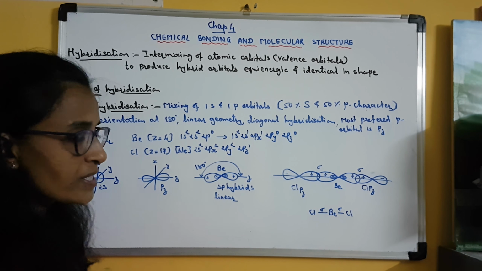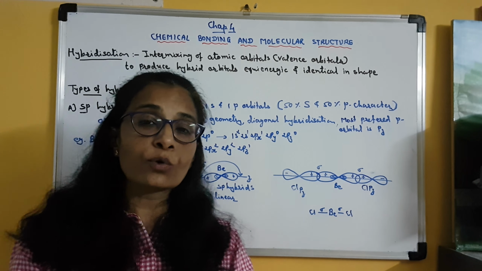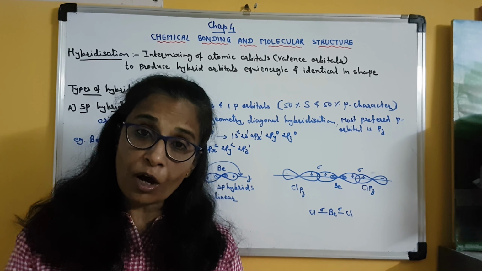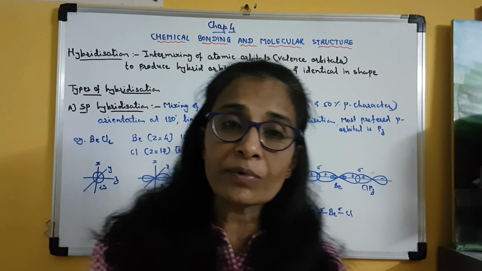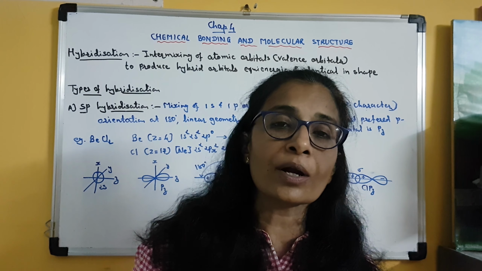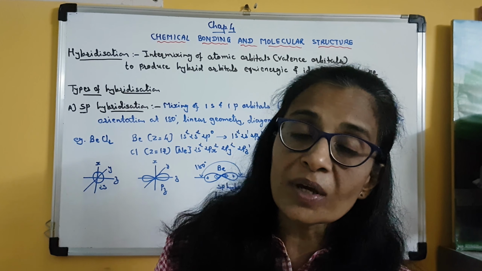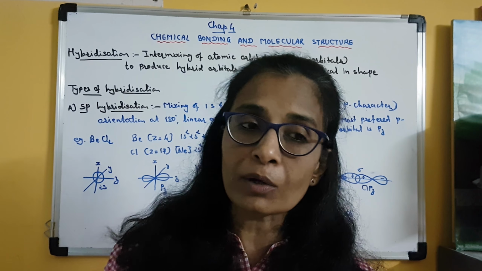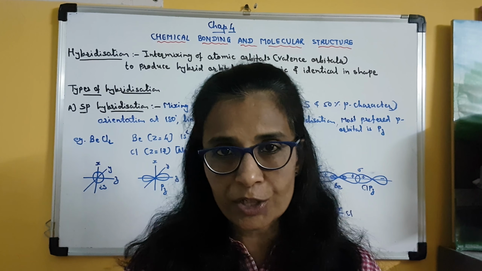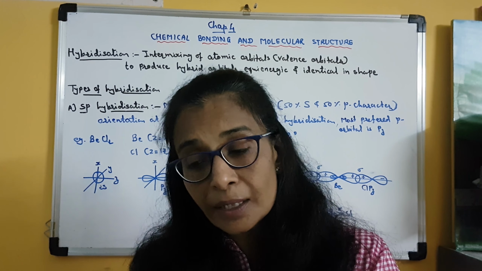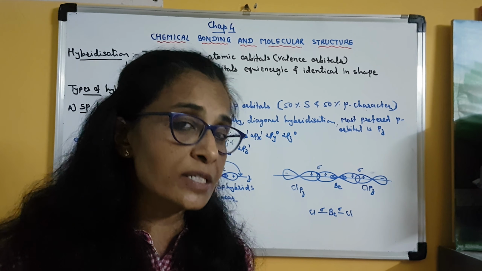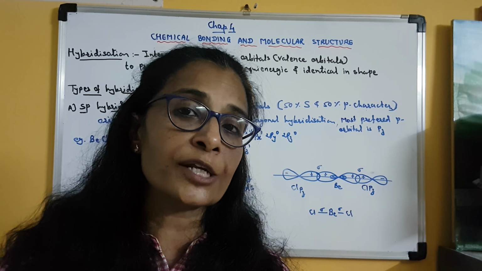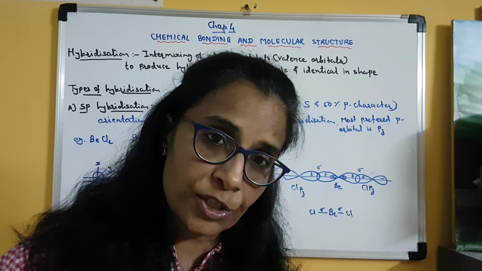In BeCl2, beryllium is the central atom, and it is always the central atom whose orbitals undergo hybridization. So far we have studied ionic and covalent bonds, and we have studied that it is always the valence unpaired electron that participates in bond formation. But according to the concept of hybridization, it is not always necessary that the unpaired valence electron participates.